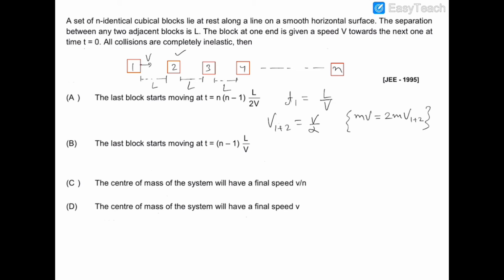So the time in which it will strike the third block will be L upon v by 2. This is for the third block. Now the velocity of 1 plus 2 plus 3 will be equal to v by 3.